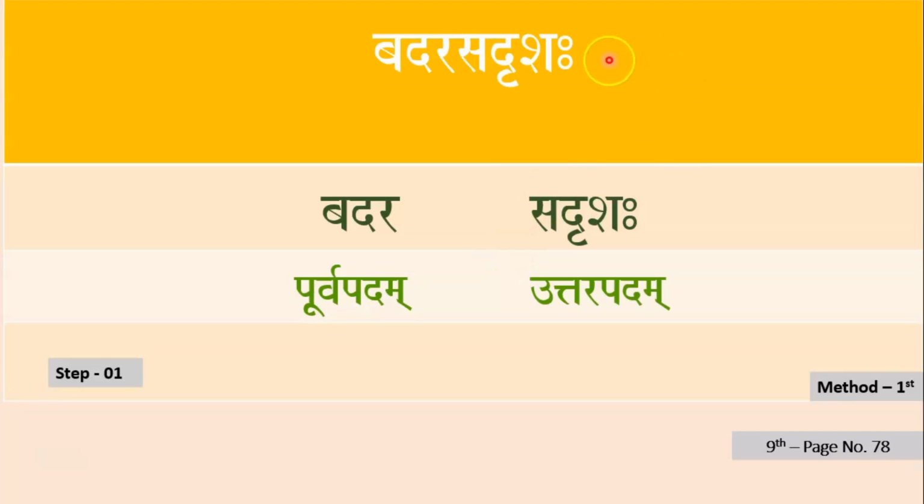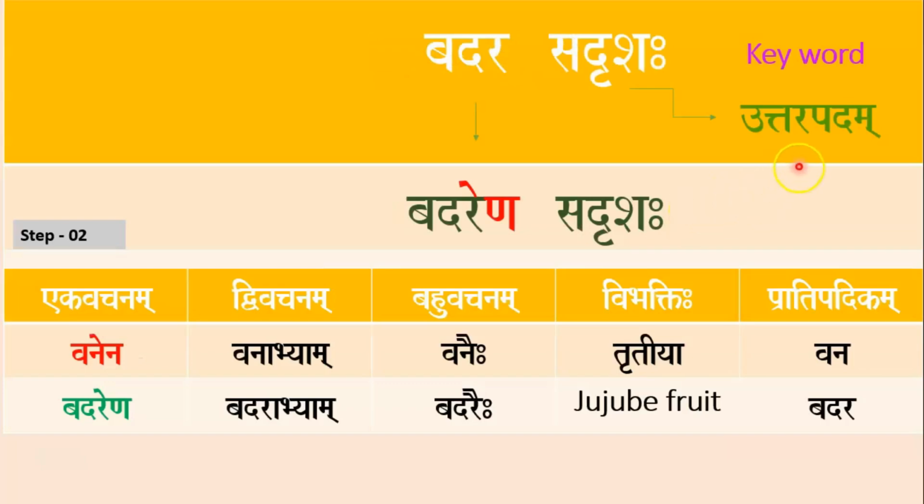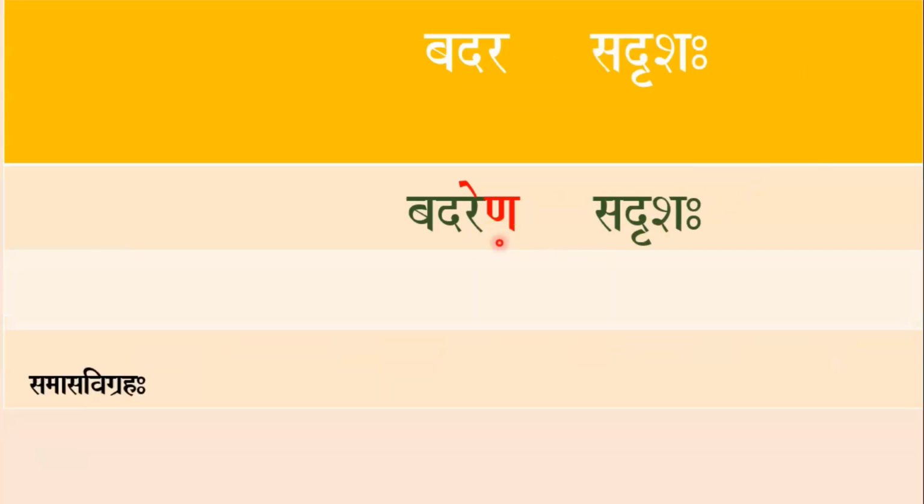Here, our compound word is Badara Satrushaha. According to step number 1, Badara and Satrushaha are split. Let's see our next step. Here, our keyword Satrushaha is in Uttarpadam. That's why Purvapadam Badara is replaced by Badarena. So, our Samasa Vigraha will be Badarena Satrushaha.